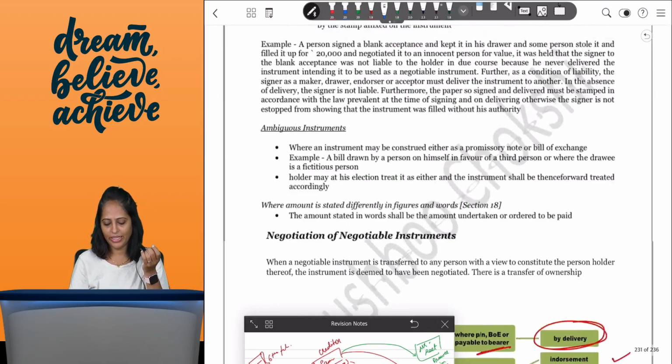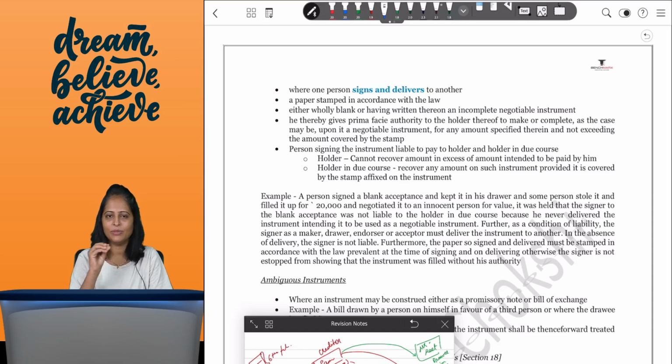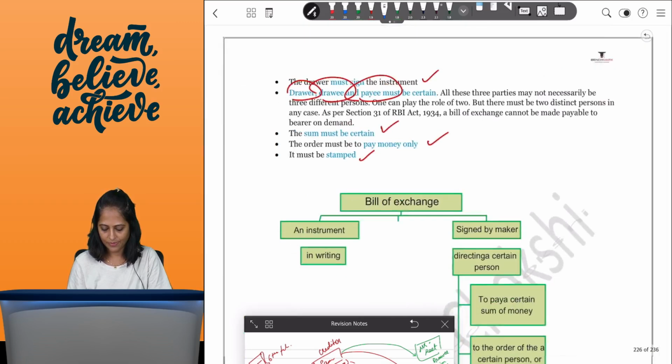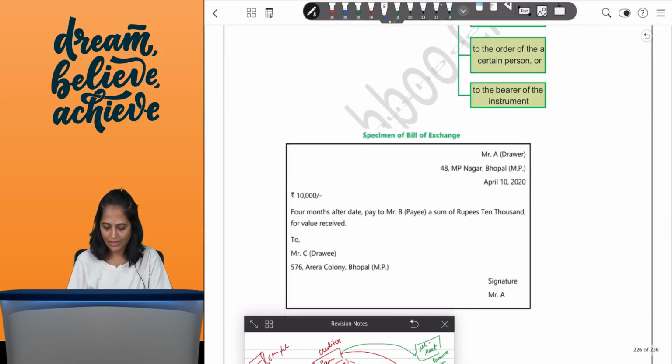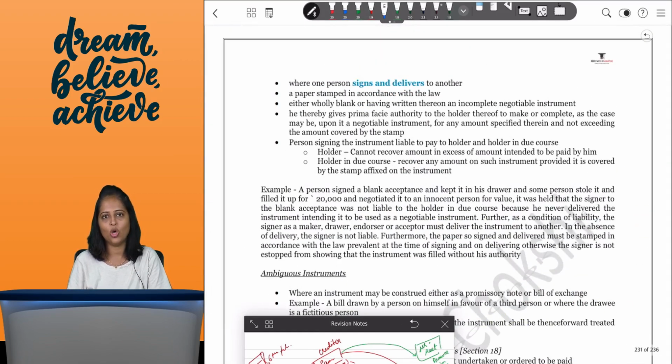Coming to inchoate and ambiguous instruments. Inchoate instruments are basically instruments which are not complete in all aspects. There's something which is incomplete in the instrument, hence it's called an inchoate instrument. It's basically called an incomplete instrument. So if my instrument looks something like this, there's something that is not there, probably some amount is not there, or the date is not written, or the address is not given, or the sign is missing. So it is called an inchoate instrument, where it is not complete in all aspects.